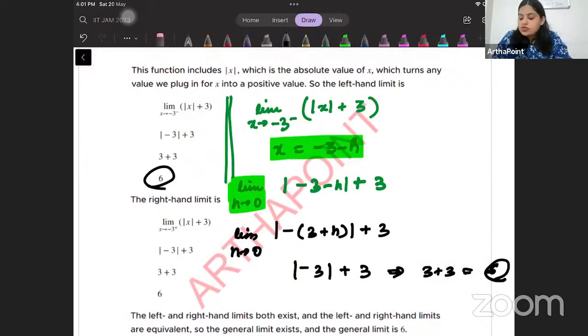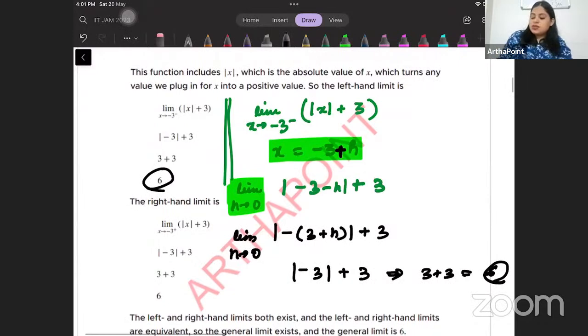Right? Now just think about it. What happens if I want to approach minus 3 from the right hand side? If I want to approach minus 3 from the right hand side, it means I take a value which is greater than minus 3. So I add something to minus 3, right? So just think about this.